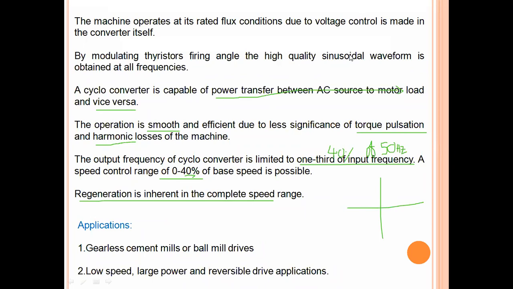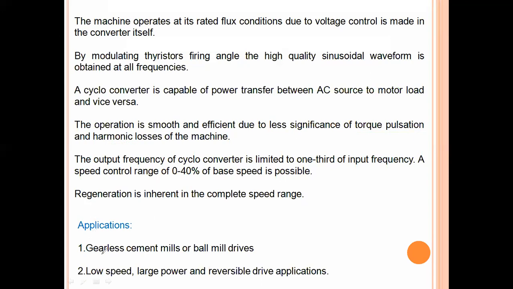Okay, and a few applications are listed here. You can see gearless cement mills or ball mill drives, because these applications require very low speed only, and low speed, large power reversible drive applications.